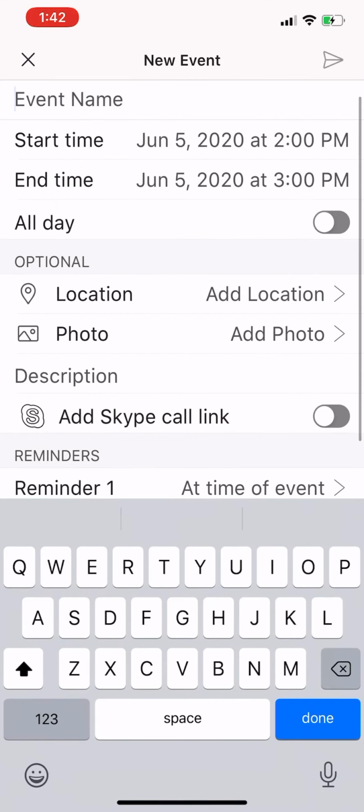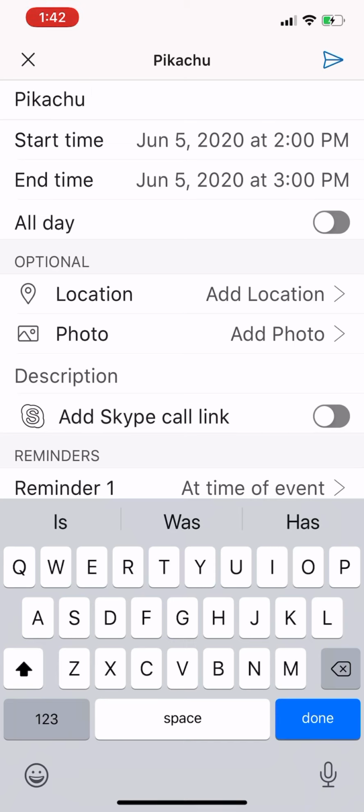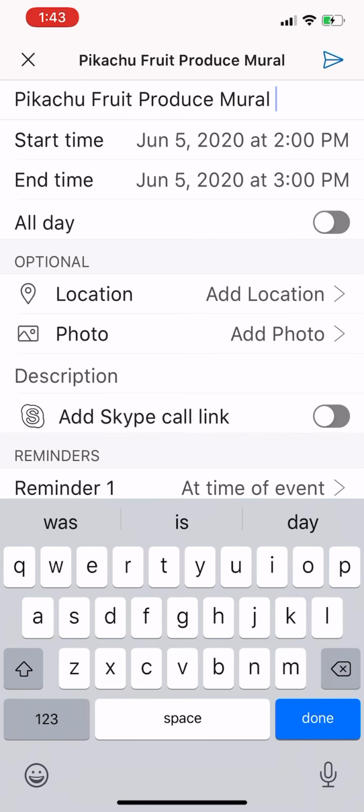When you come in here, guys, always stick to the same format. This is what we use because it's the most efficient and the quickest way to get things done. Always name by your raid boss, whether it's Weezing, Reshiram, Sandshrew, something like that, Pikachu. Put the raid boss name first. Then you're going to put the actual area of the raid. So I'm going to use Fruit Produce Mural. So again, we want to put the gym that the raid's taking place at after the raid boss, and then we're going to put our start time.